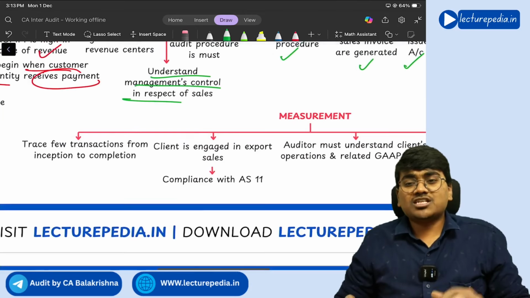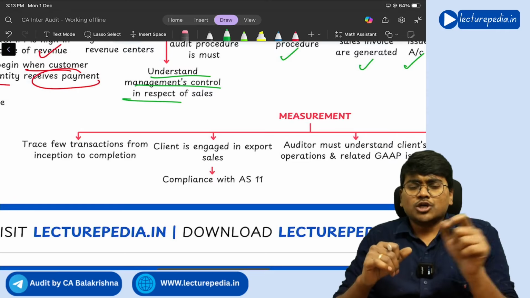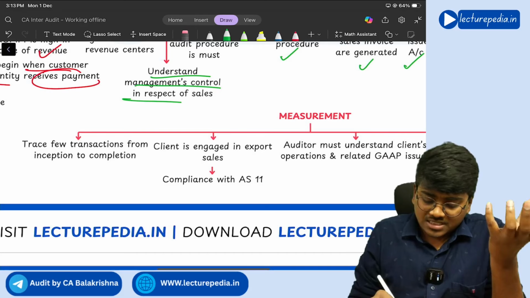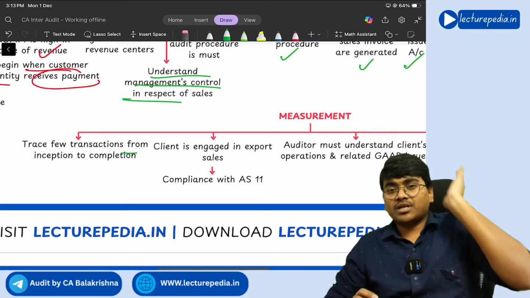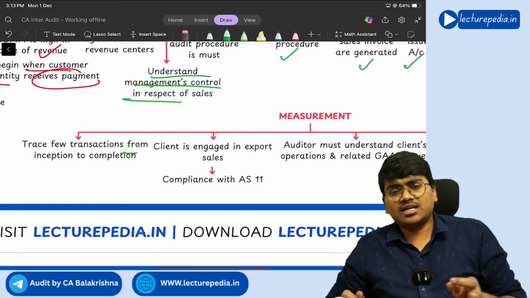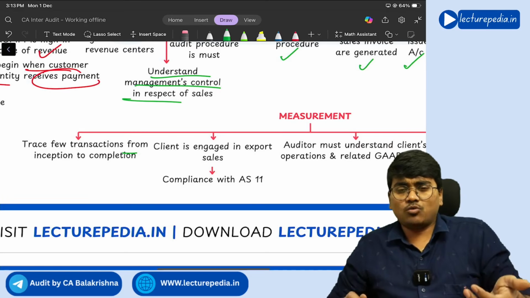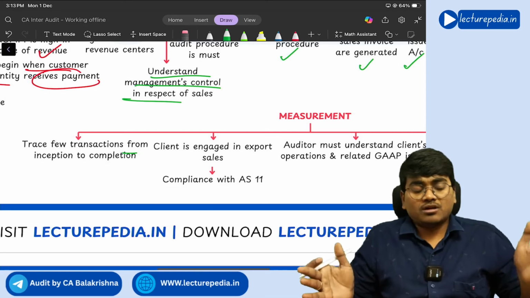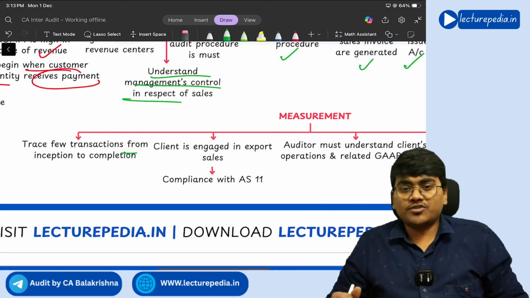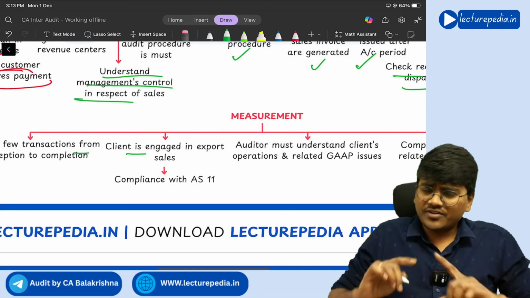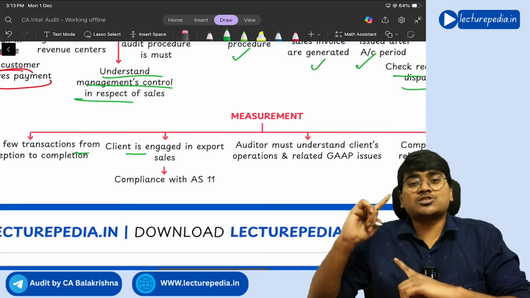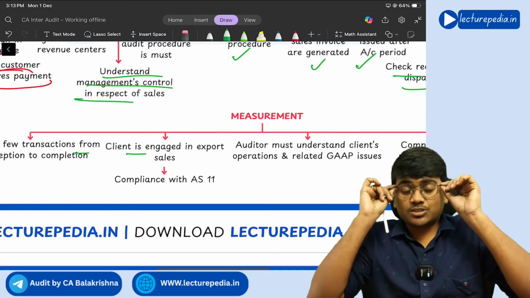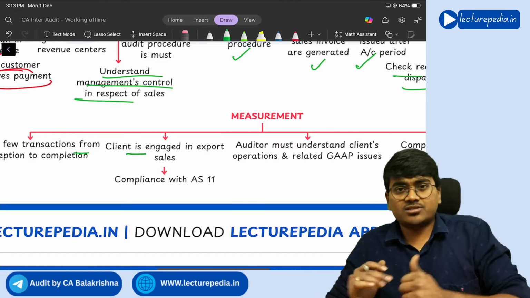Next, with respect to measurement of sales, you have to trace a few transactions from beginning to completion of the transaction. You have to select certain large sales invoices and verify those sales invoices completely from beginning to end of the process. Next, if the client is involved in exports, if your client is exporting goods, then foreign exchange will be involved.